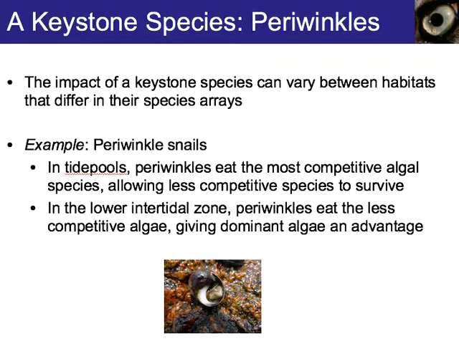Another keystone species would be this periwinkle snail. The impact of a keystone species can vary between habitats that differ in the same species array. For example, in tide pools, periwinkles eat the most competitive algae species, allowing less competitive species to survive. But in the lower intertidal zone, periwinkles eat the less competitive algae, giving the dominant algae an advantage.